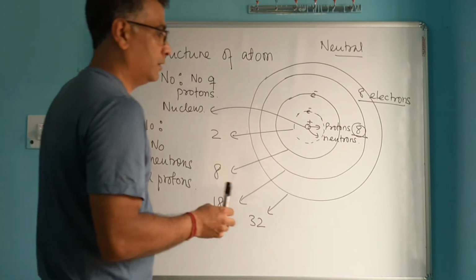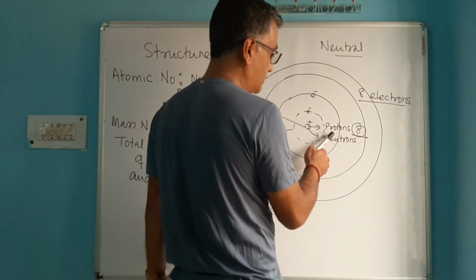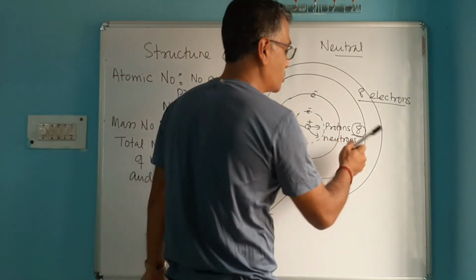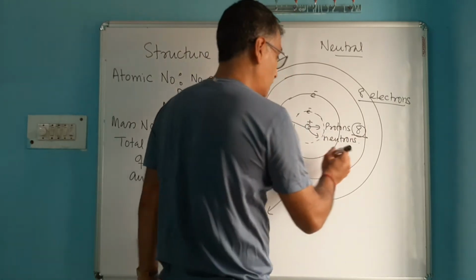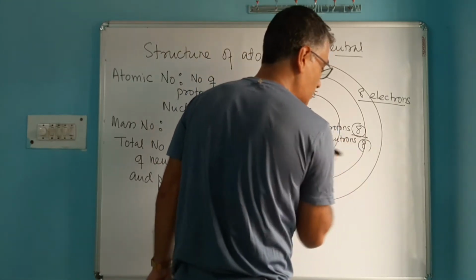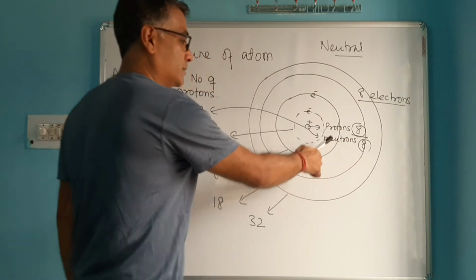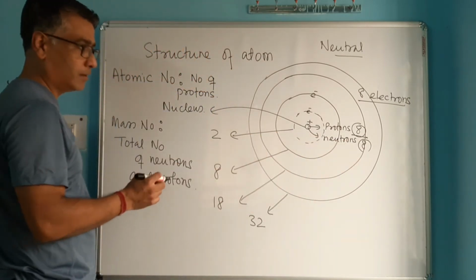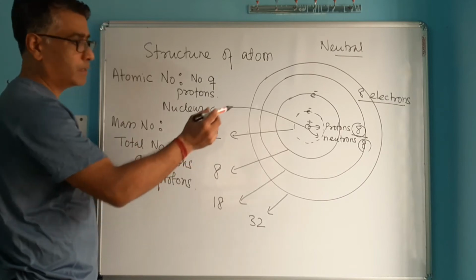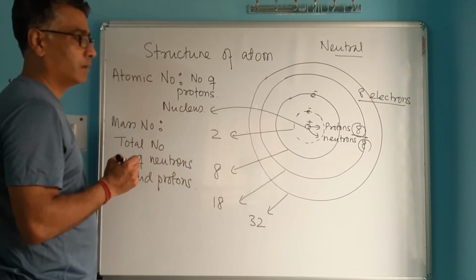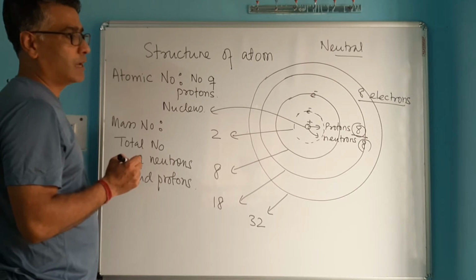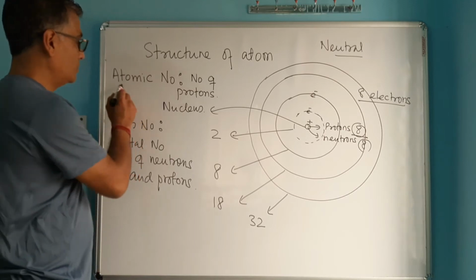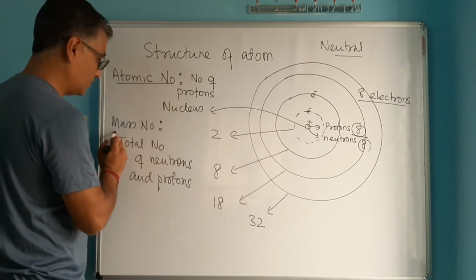For example, if you have an atom with 8 protons and, let's say, 8 neutrons inside the nucleus, then 8 plus 8, that is the number of protons plus the number of neutrons, makes it 16. So the mass number will be 16. So this is how you can define atomic number and mass number.